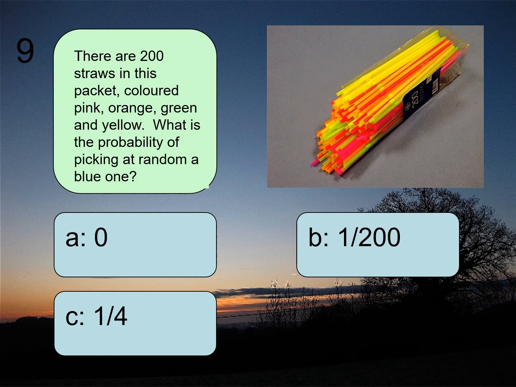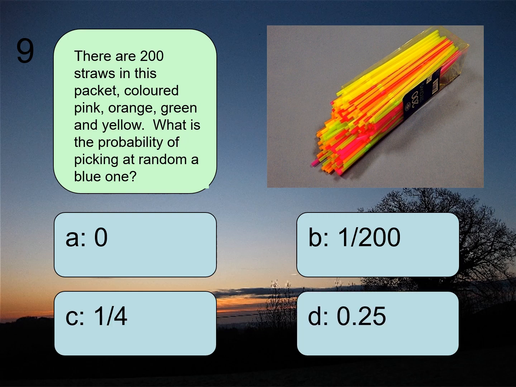Question number 9. There are 200 straws in this packet, coloured pink, orange, yellow, green, and yellow. What's the probability of picking at random a blue one? Well, there's no blue ones here because I've only got pink, orange, yellow, green, and yellow. So the probability of getting a blue one is going to be 0 here. That is quite a common question. So it'll be 0 out of 200, which is just equal to the number 0. 0 divided by anything, apart from 0, gives you the answer of 0.